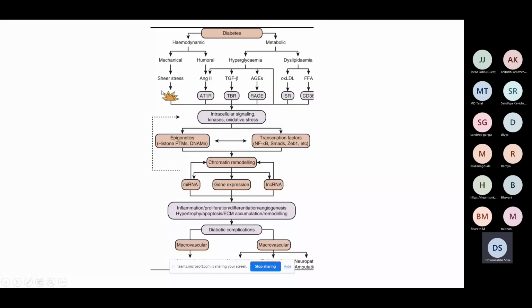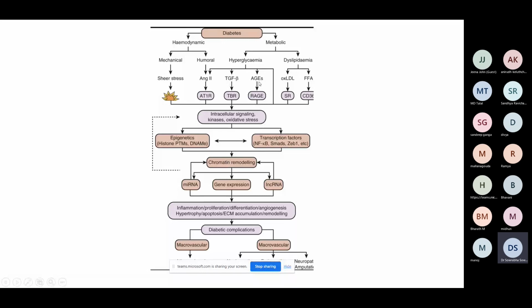Now keep this apart. Let us come to the metabolic pathway. What are the metabolic effects of diabetes? One, there is hyperglycemia. Second, there is also dyslipidemia. In dyslipidemia, what we are most worried about is oxidized LDL and the free fatty acids which are circulating. This hyperglycemia causes activation of multiple factors. Here, just remember two factors. One is transforming growth factor beta. The second one is called advanced glycation end products.